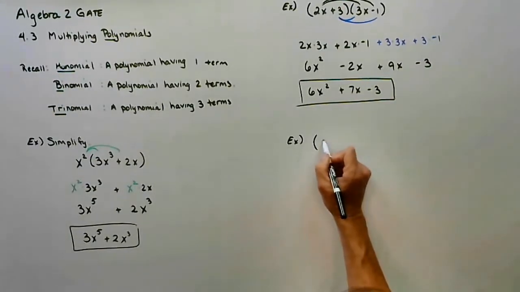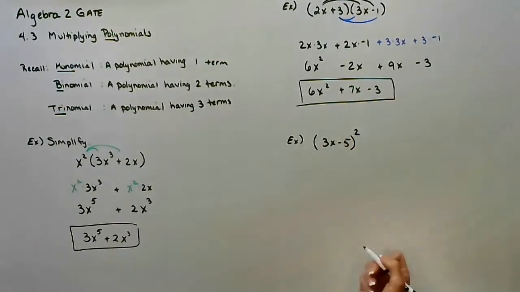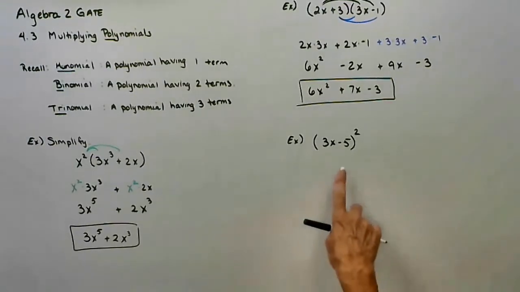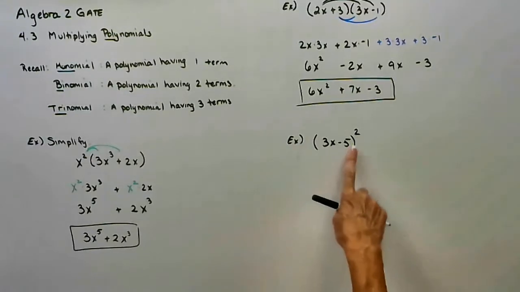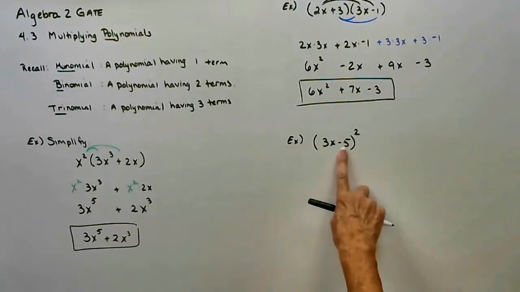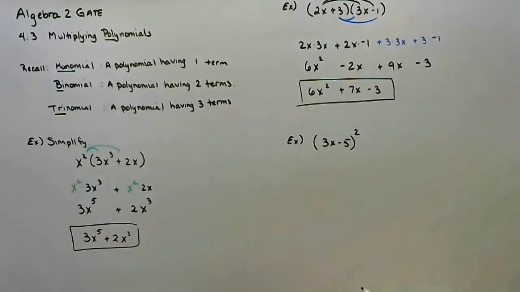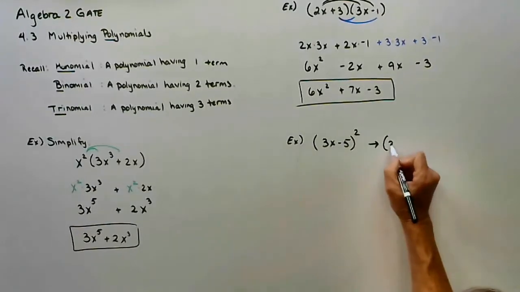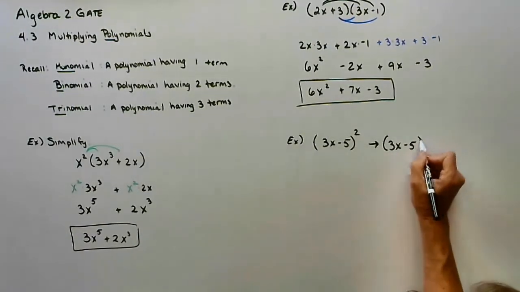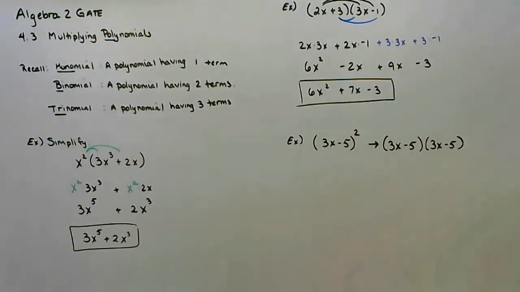Let's say I give you 3x minus 5 quantity squared. Now be careful. This is not one term, so I cannot simply square everything on the inside like I did last section. This has 2 terms. So I recommend that you write this out, 3x minus 5, 3x minus 5, and now go ahead and use the distributive property.